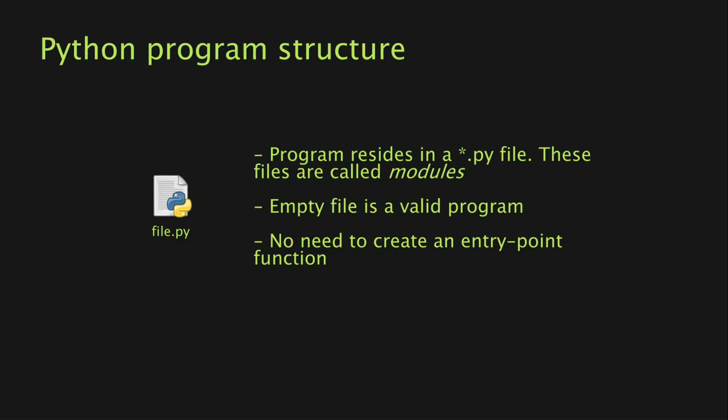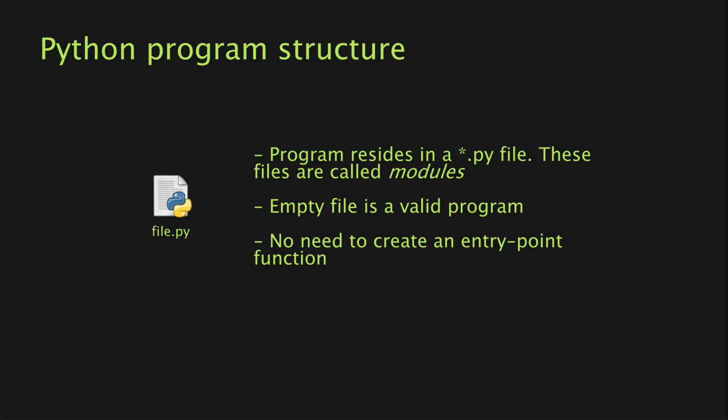Also, I wanted to talk about Python program structure. What you need to remember is that a program in Python resides in a .py file. These files are called modules. Later, when we talk about modules, you'll find out that you can create your own modules and import them in your program in order to split your program code into several files.